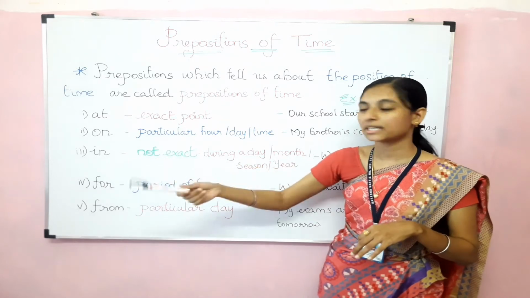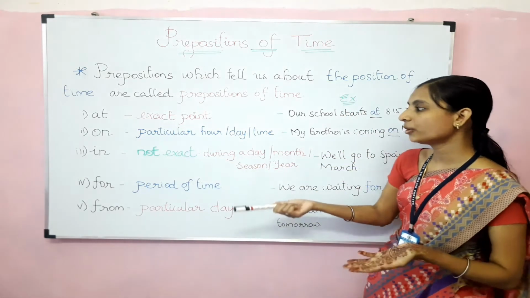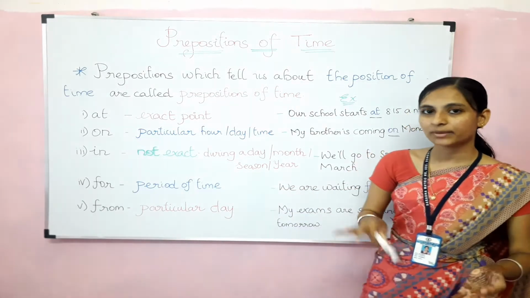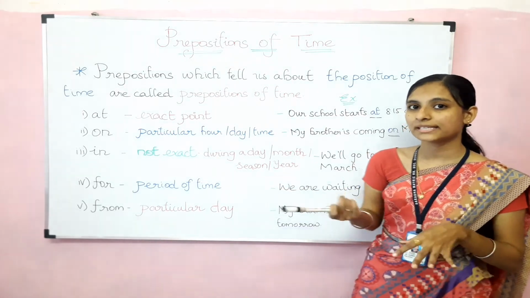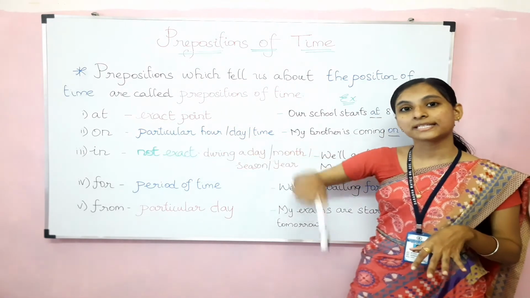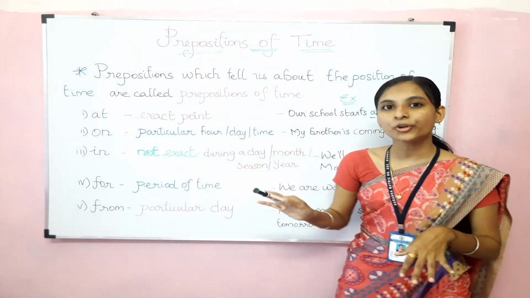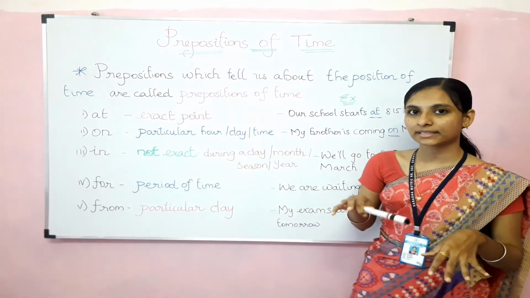Okay, so let's go for the third preposition, that is preposition in. What is that? Yes, preposition in. Here this talks about not the exact time. Whereas the preposition at can talk about the exact point, exact time, preposition in is not going to tell us the exact time.